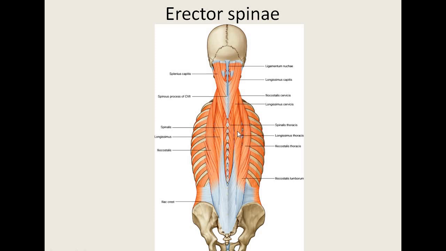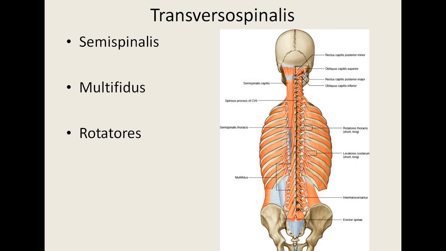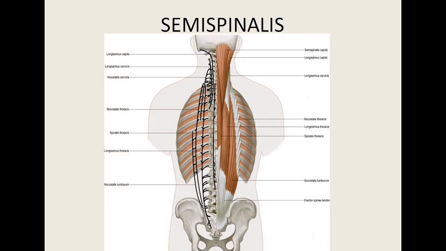Next to it, in the medial column, we have the spinalis muscle. The spinalis muscle again has parts like spinalis lumborum, spinalis thoracis and spinalis cervicis. These are the muscles present in the medial column. So these are the erector spinae muscles. In the transversospinalis group, the other muscles are the semispinalis: semispinalis capitis, semispinalis thoracis and semispinalis cervicis muscle. Then the multifidus and the rotators. These are the deeper or deepest muscles present.